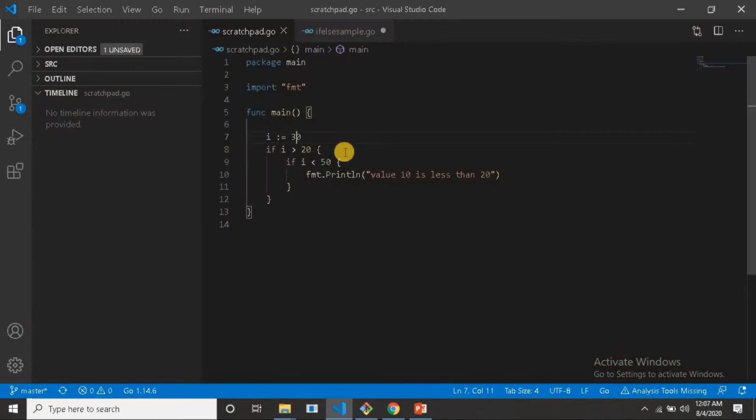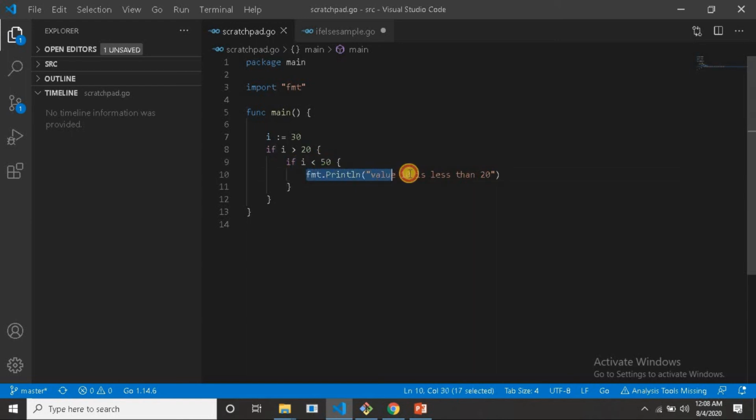Now we can check how to write a nested if statement. I have assigned 30 to the variable i, and I have added a condition i greater than 20. So 30 is greater than 20 absolutely, and the control will come inside that if statement, and it will check the condition 30 is less than 50. Yes, of course, that is less than 50.